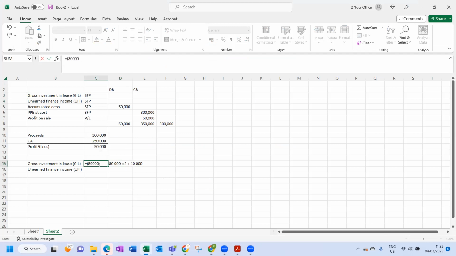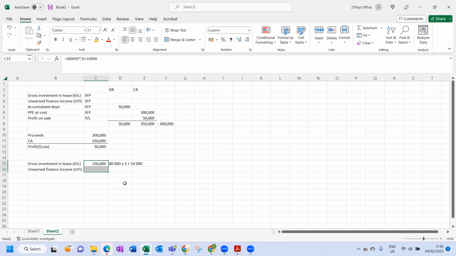So the gross investment in lease is 250.